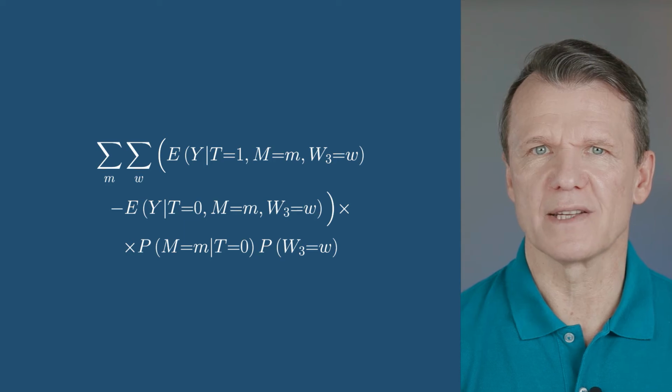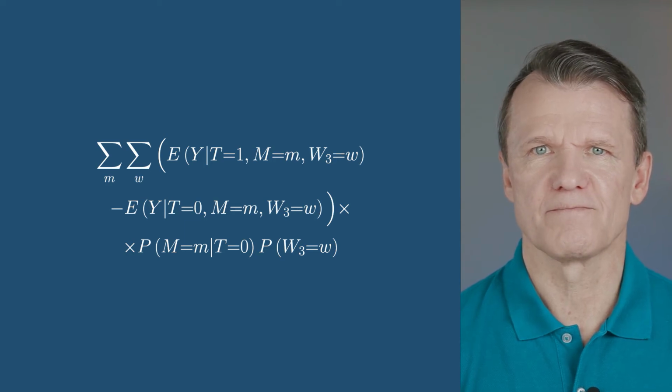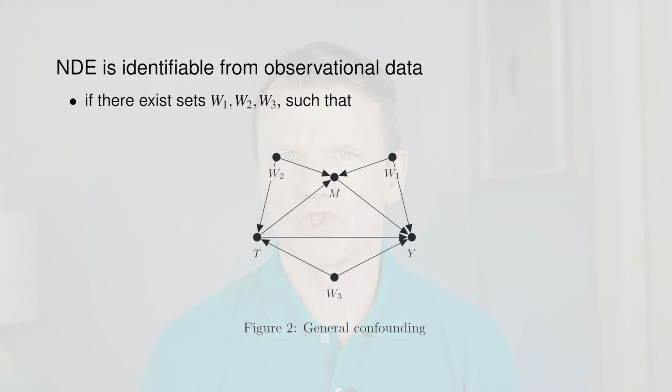So far, we added one confounder. Let's add more. This diagram shows a separate confounder for each relationship. Note W1 is the common cause for mediator and outcome. W2 is the common cause for treatment and mediator, and W3 is the common cause for treatment and outcome. Again, we make a crucial assumption. Conditioning on a combination of these nodes makes all 3 effects identifiable.